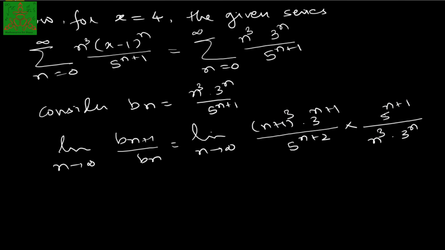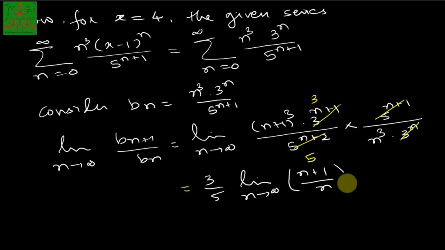So you will have 3 power n cancelled out, left with 3. 5 power n plus 1 is cancelled out, left with 5. So we'll have 3 by 5 into limit n tends to infinity of (n plus 1) upon n whole cube. And if I divide numerator and denominator by n inside this bracket, we'll have 3 by 5 as the answer.